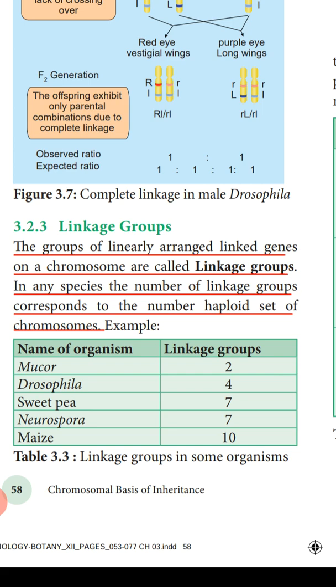So for each species, the linkage groups vary. For example, in Mucor the linkage group is 2, Drosophila 4, which represents the number of the haploid set of chromosomes. Sweet pea 7, Neurospora 7, maize 10. So the linkage group corresponds to the number of haploid set of chromosomes.